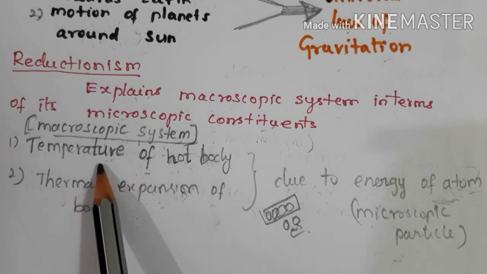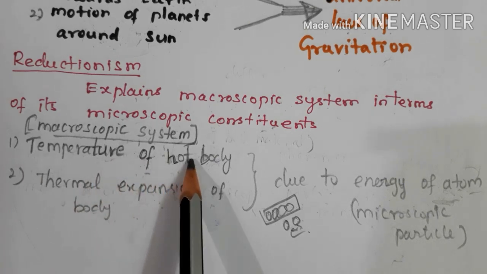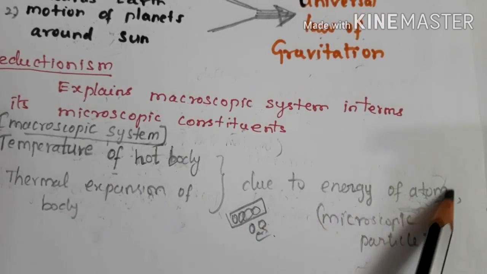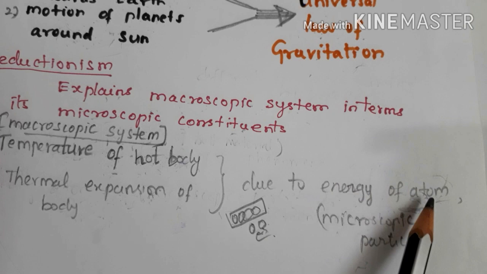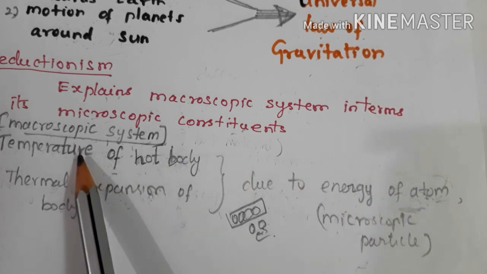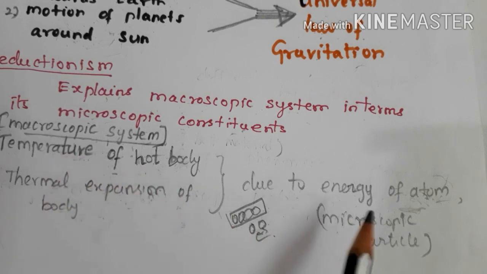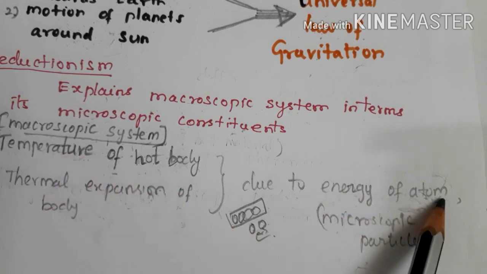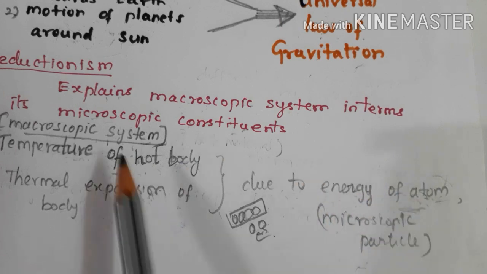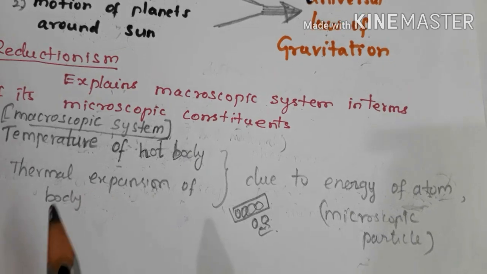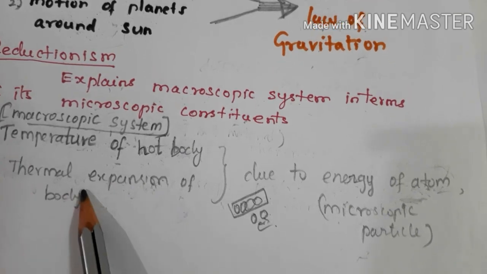Why is the temperature of the coal high? That is explained in terms of the microscopic system, that is, in terms of small particles of atom size. It explains the property of the bulk material. The temperature of the hot body is due to the kinetic energy of atoms. The more the kinetic energy of the atoms, the higher the temperature. In the other case, why does the metal rod expand on heating?